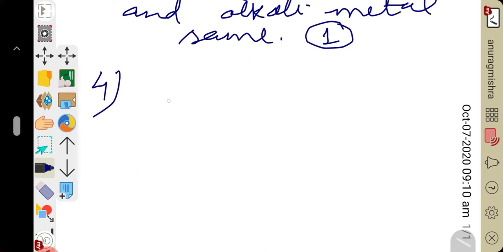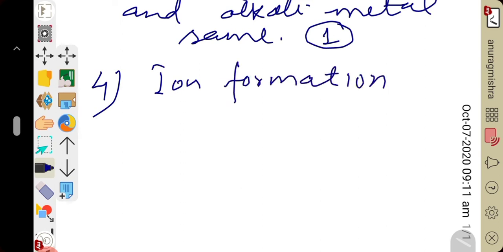Now come to point number 4. Ion formation property. See, hydrogen has 1 electron in the valence shell. Electronic configuration: K shell having 1 electron. And we have seen the electronic configuration of alkali metals as well. They also have 1 electron in the valence shell. Each of them can form a cation.